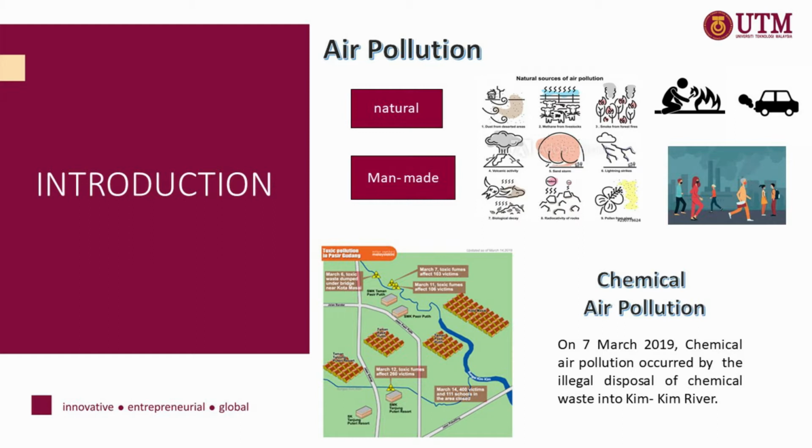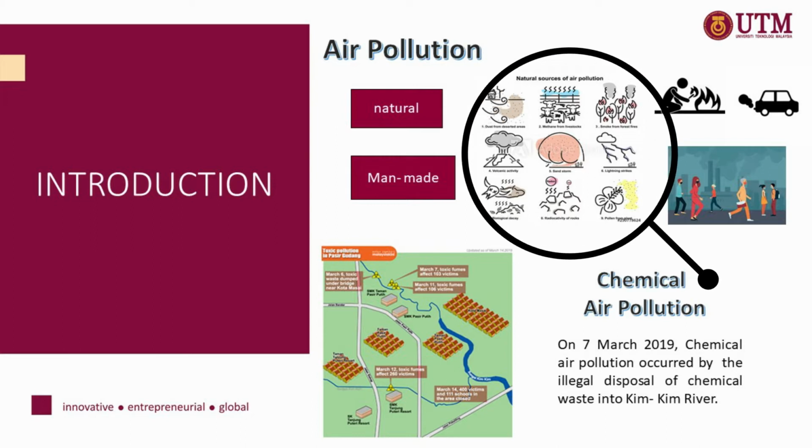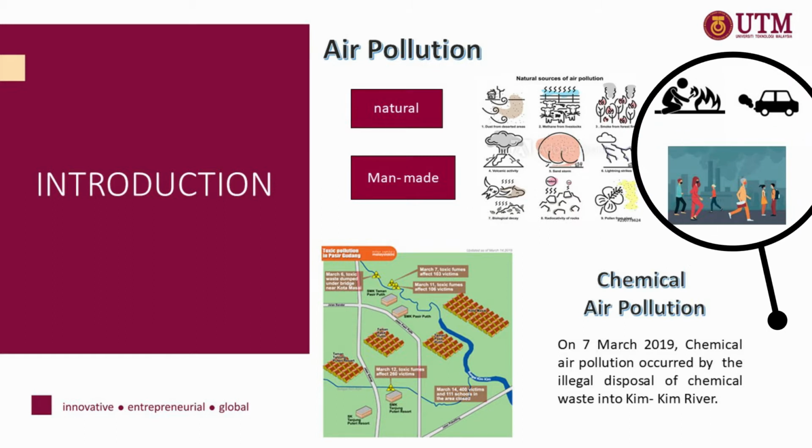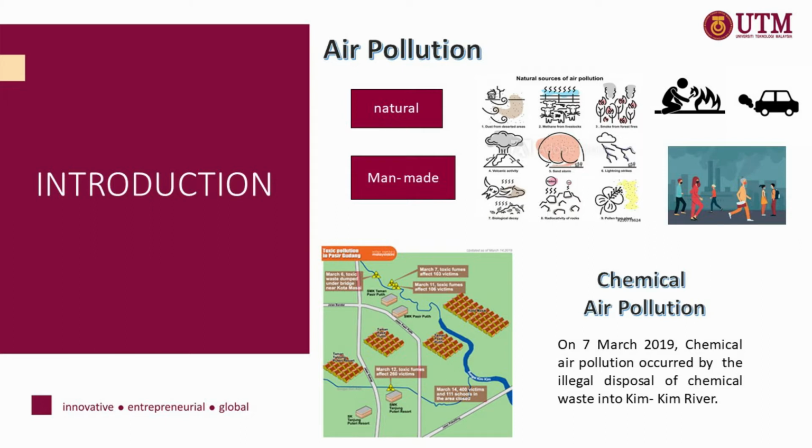Introduction. Air pollution is a mixture made up of gases and particles released into the atmosphere in harmful amounts, which can be classified into two types: man-made air pollution and natural air pollution. The cause of air pollution is various types of activity, mostly human activities such as emission from transportation, emission from industries and manufacturing activities, open burning, and other activities that can lead to air pollution. Not only does it cause discomfort, disease, or death to humans, air pollution can also harm other living organisms such as food crops or damage the natural environment.